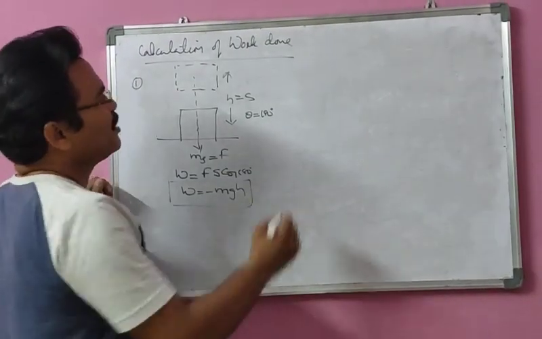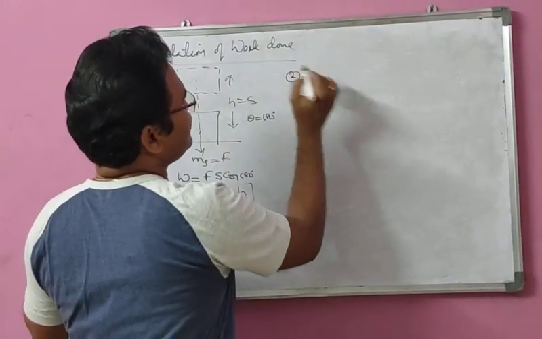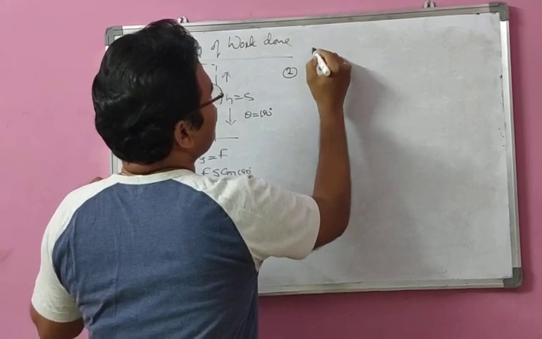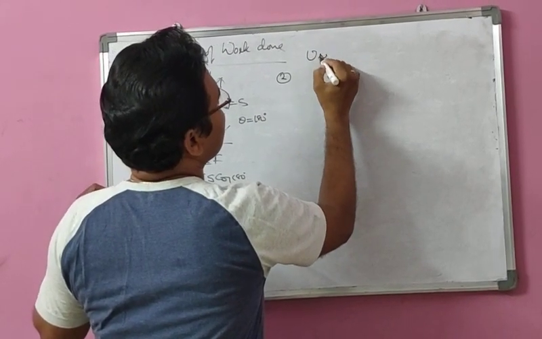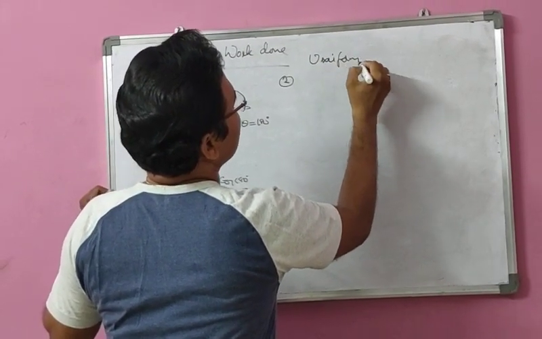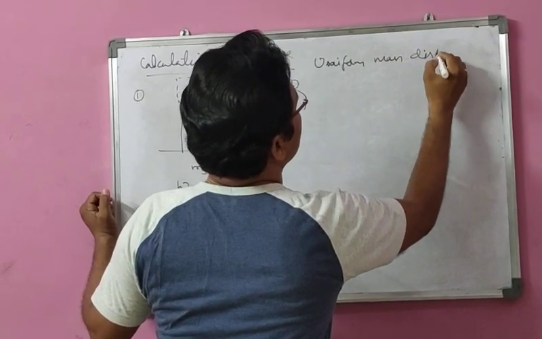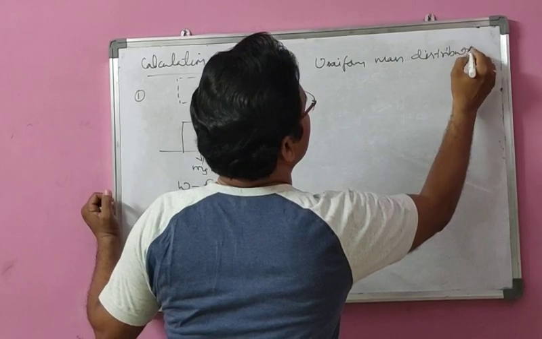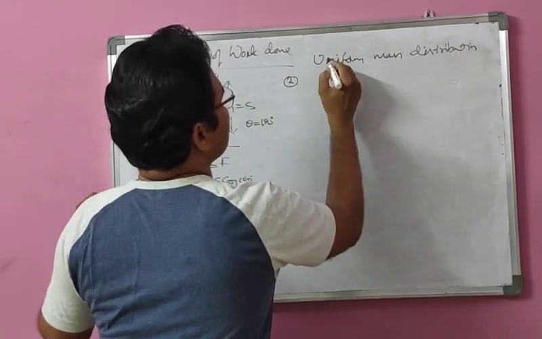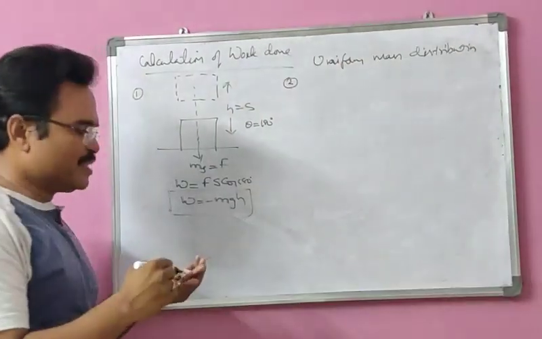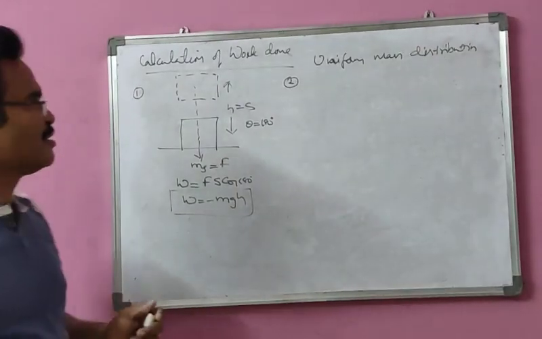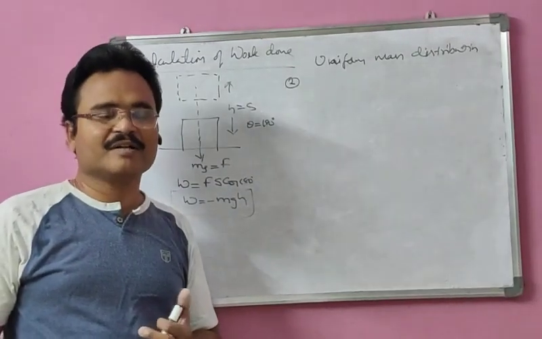Okay. Now, second, we are going to take some cases of uniform mass distribution bodies. That means in the case of uniform bodies, how do you calculate the work done?